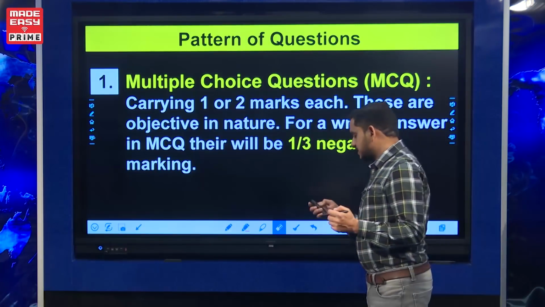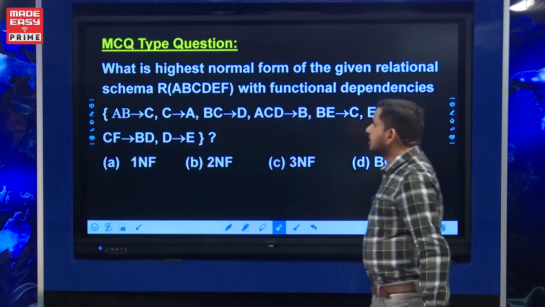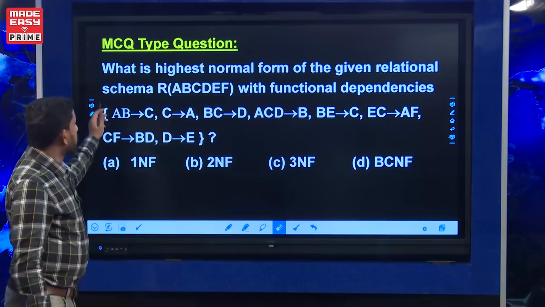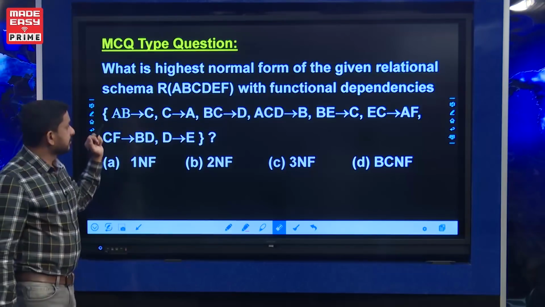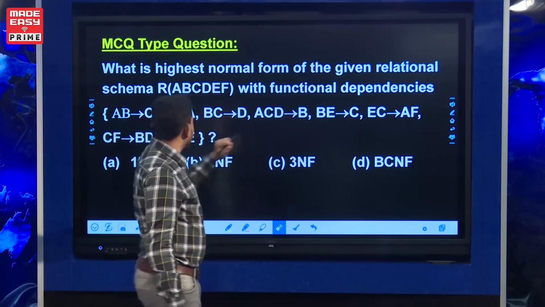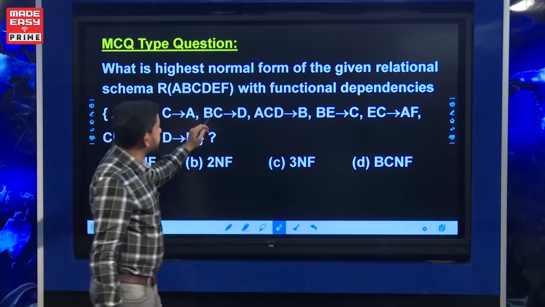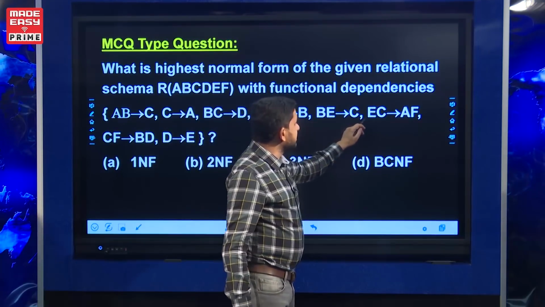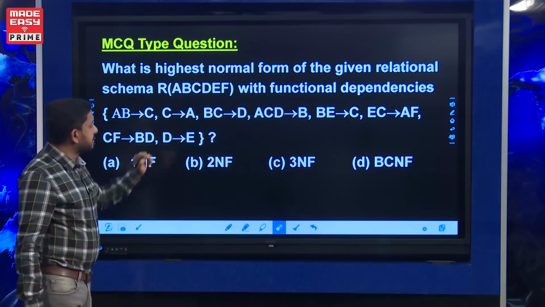Let us see one of the questions from this pattern. Multiple choice question: What is the highest normal form of the given relational schema A, B, C, D, E, F with the functional dependencies AB determines C, C determines A, BC determines D, ACD determines B, BE determines C, EC determines AF, CF determines BD, and D determines E?